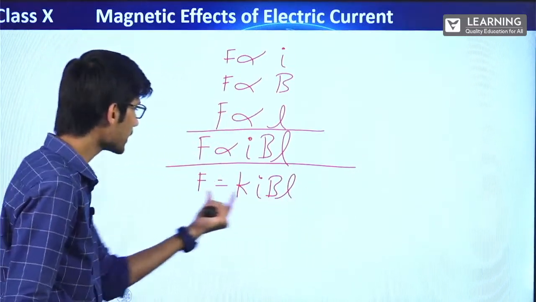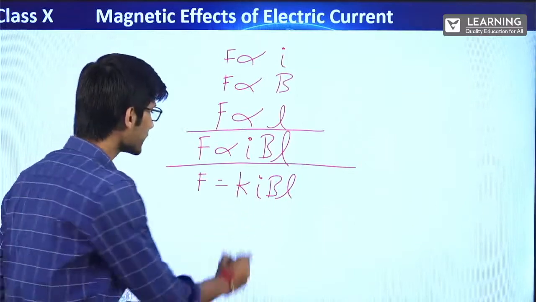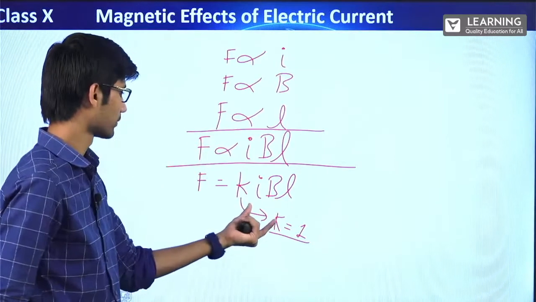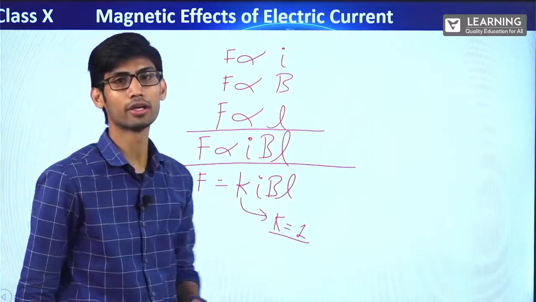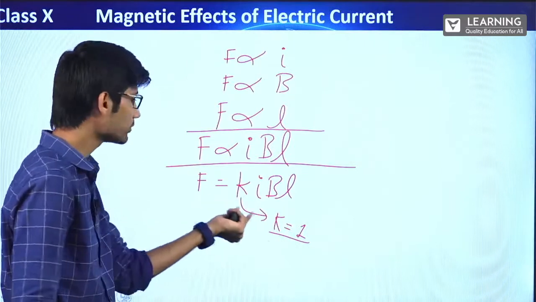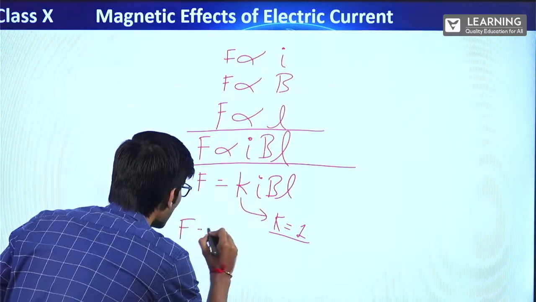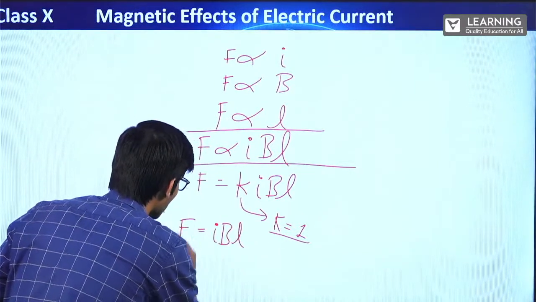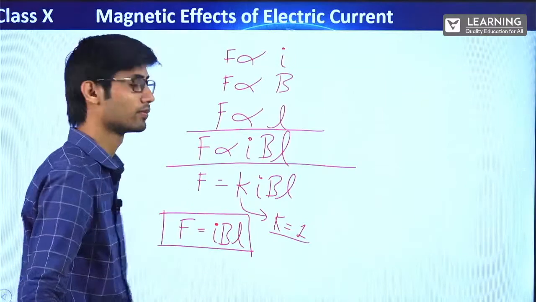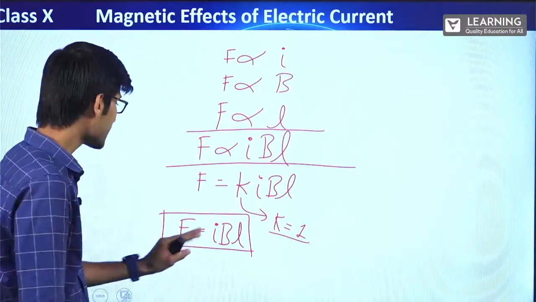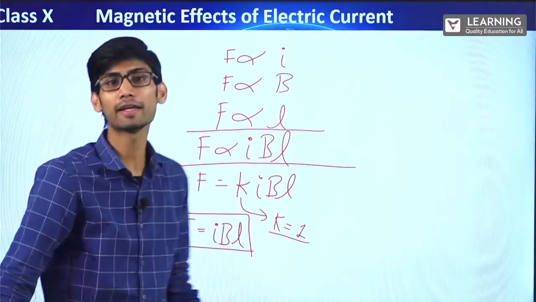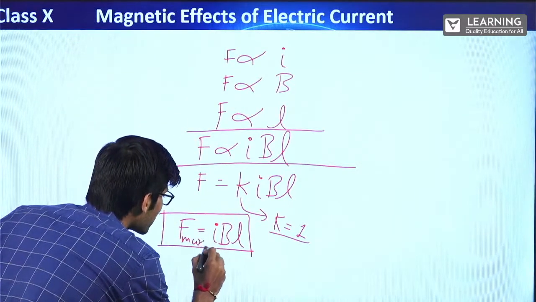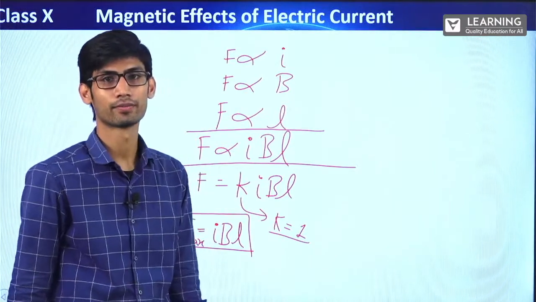And if you just match the SI units on both sides, what you will get is the value of K will be 1. And experimentally also it has been seen that F comes equal to IBL. Alright, the value of this K is 1. So F is equal to I, B, and L. Clear? Now understand, this is the maximum force experienced by any conductor in a magnetic field.